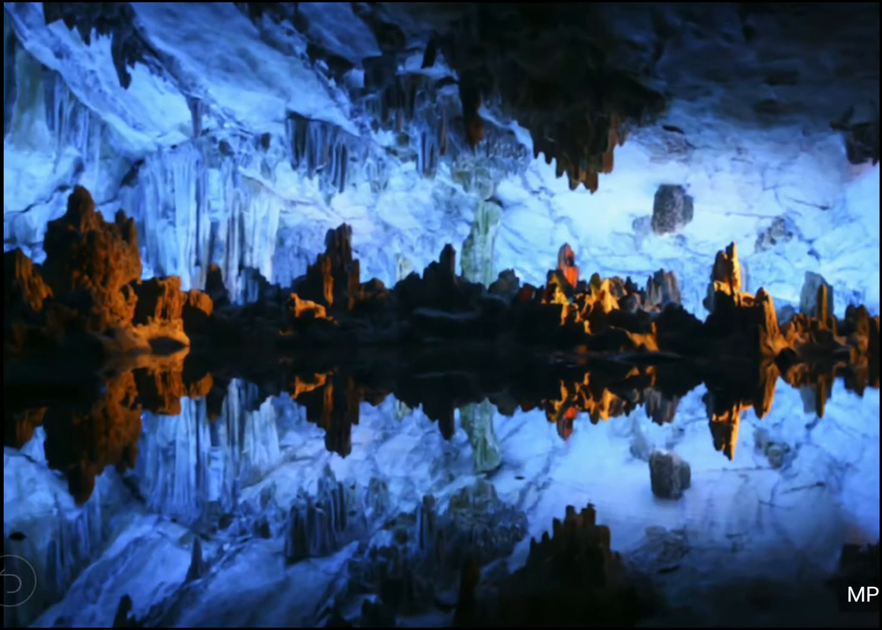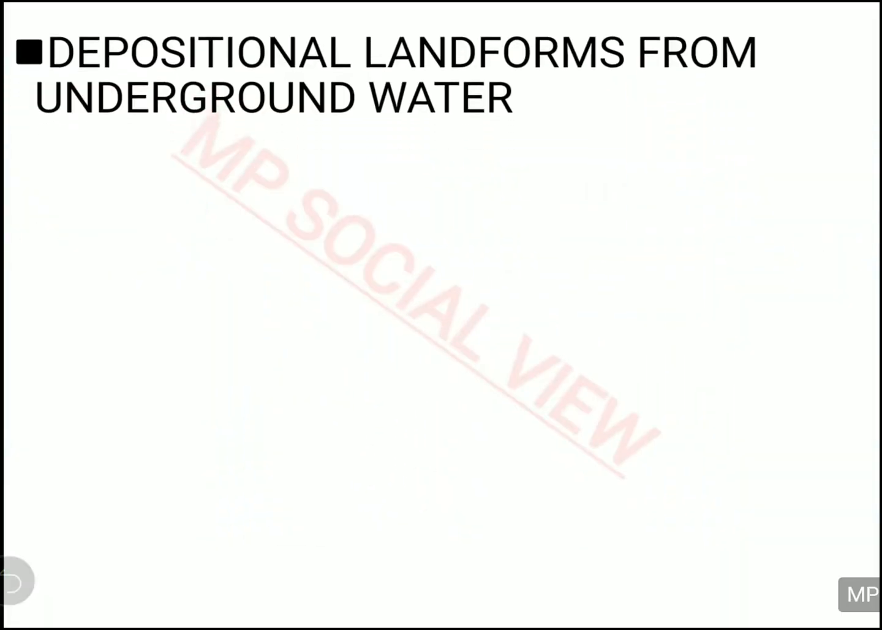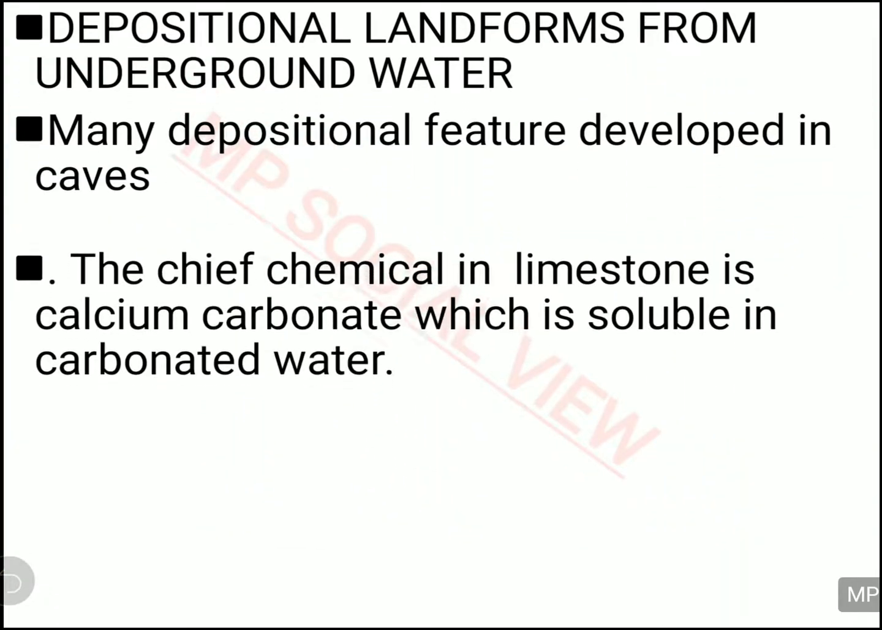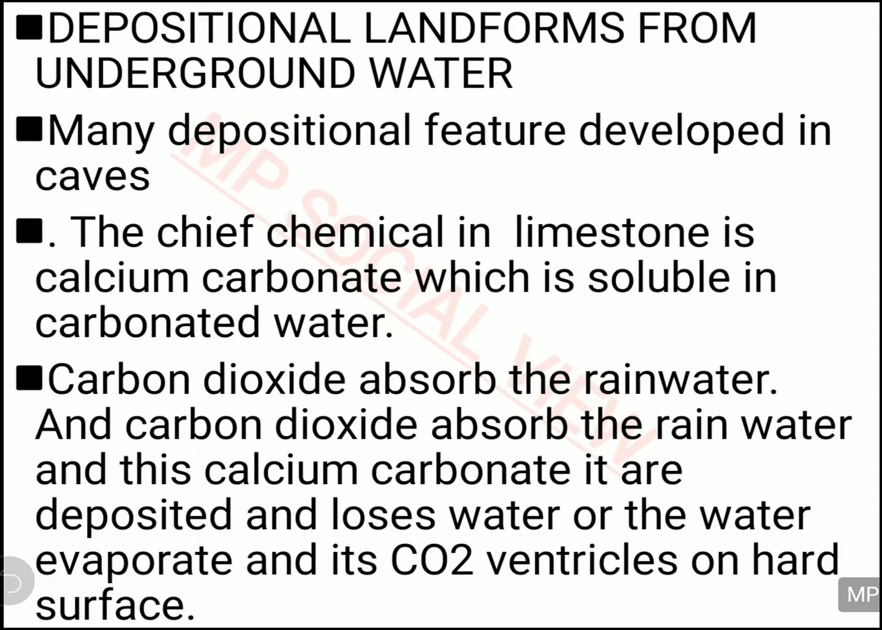And this will look like this. The cave is there. If this side is closed, then it is a cave. But if this side gets open, then it will turn into a tunnel. So if one side is closed, then it is a cave, and if both sides get open, then it will turn into a tunnel. So these were the erosional landforms made by the groundwater. Now let us see the depositional landforms made by the groundwater.